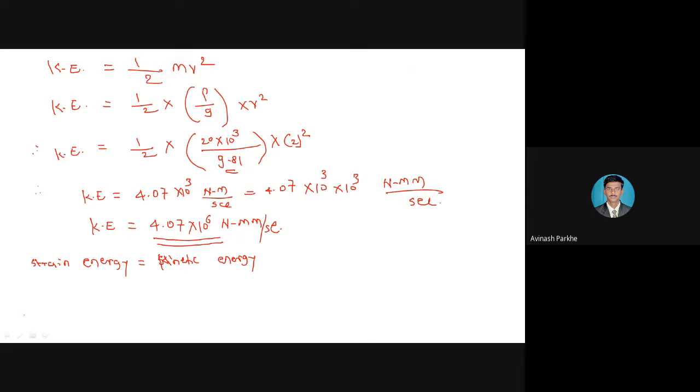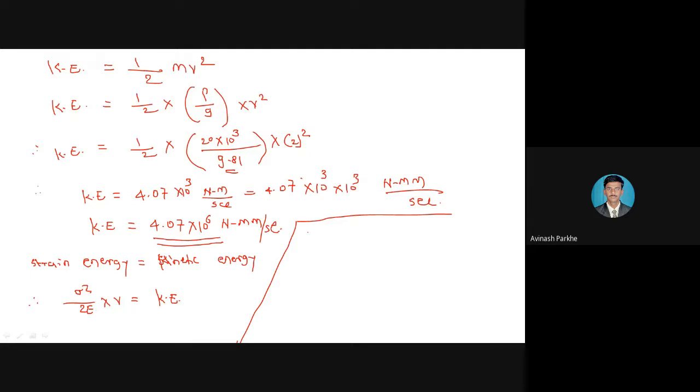So we have the standard formula: strain energy is equal to kinetic energy. Therefore sigma square upon 2e into volume is equal to kinetic energy. Kinetic energy we have already calculated.